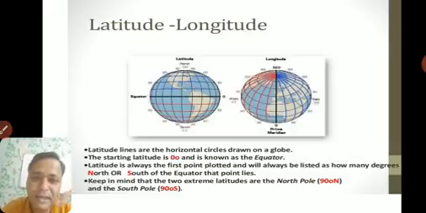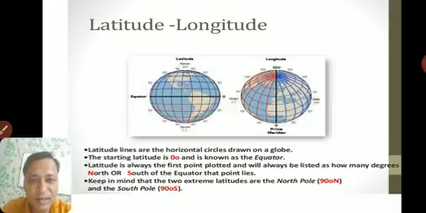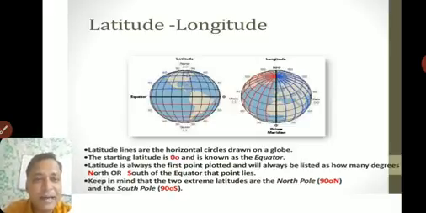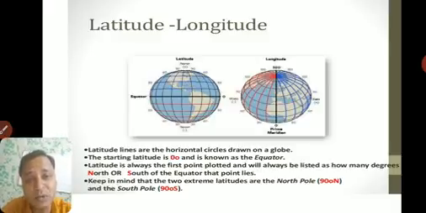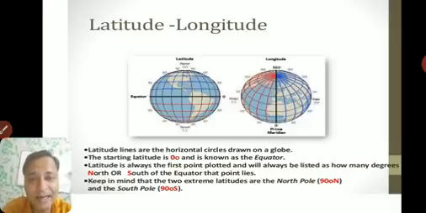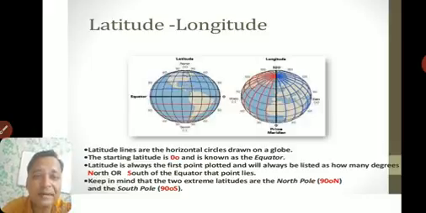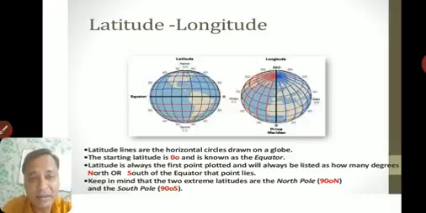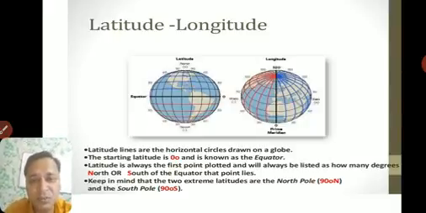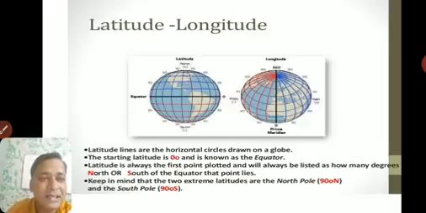Whenever they make a globe, the first thing they plot is latitudes. After that they make longitudes. Keep in mind the two extreme latitudes, the northernmost and southernmost: the north pole will be 90 degrees north, because there are 90 latitudes, and the south pole will be 90 degrees south. They are the extreme, the last latitudes. North will be the north pole, south will be the south pole, 90 degrees north, 90 degrees south.